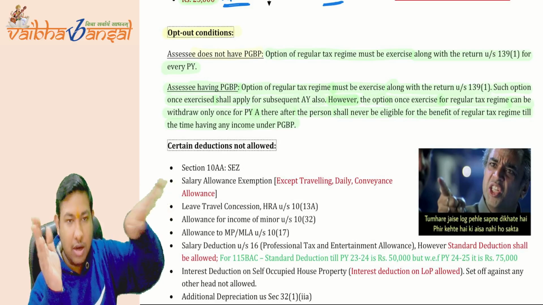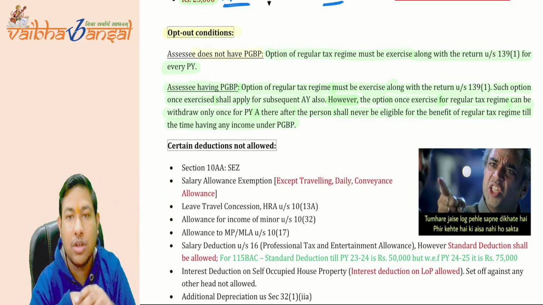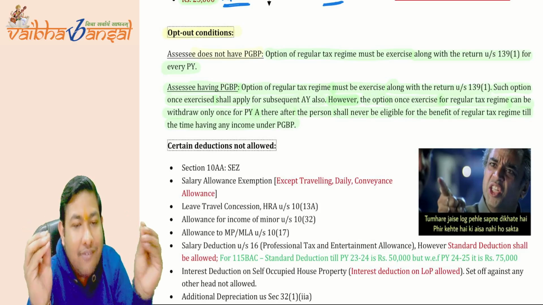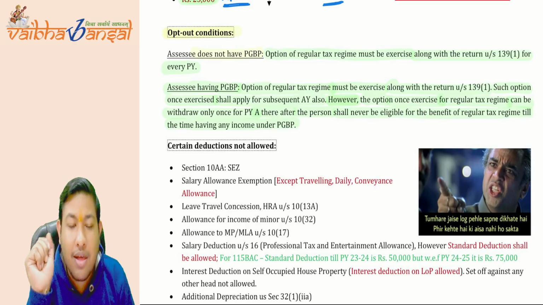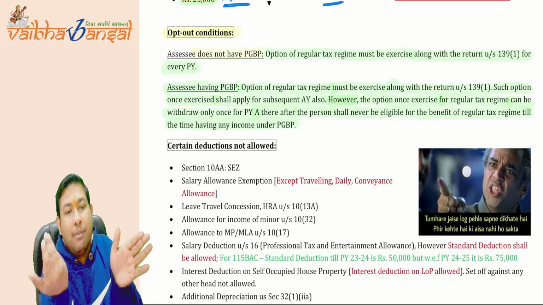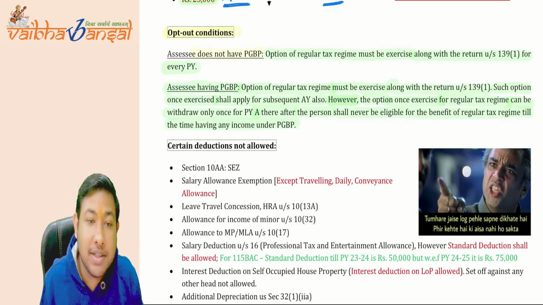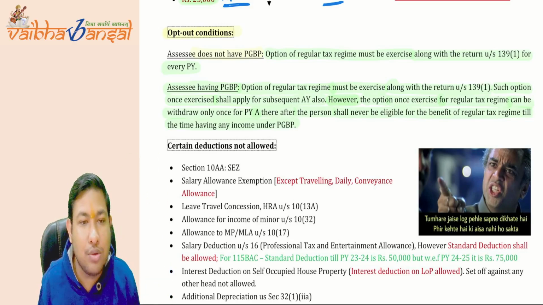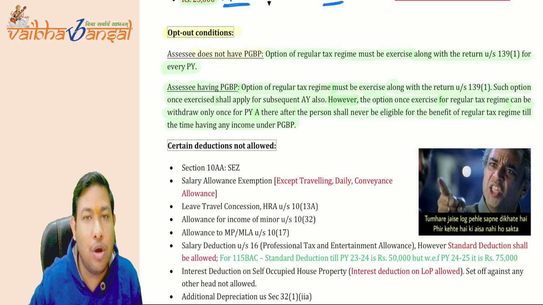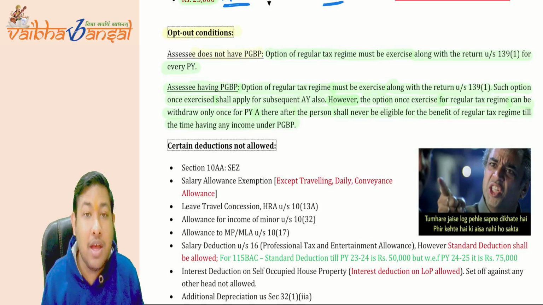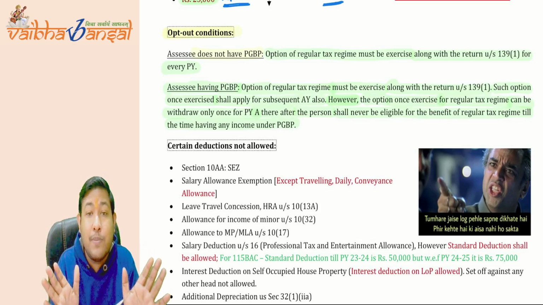If you have opted out, then you will be opted out for every subsequent year. But there is one option. One time we can let you come again into 115BAC, but this time if you come under 115BAC, we will not let you go anywhere. Now you have to opt only for 115BAC until you have no income from PGBP.